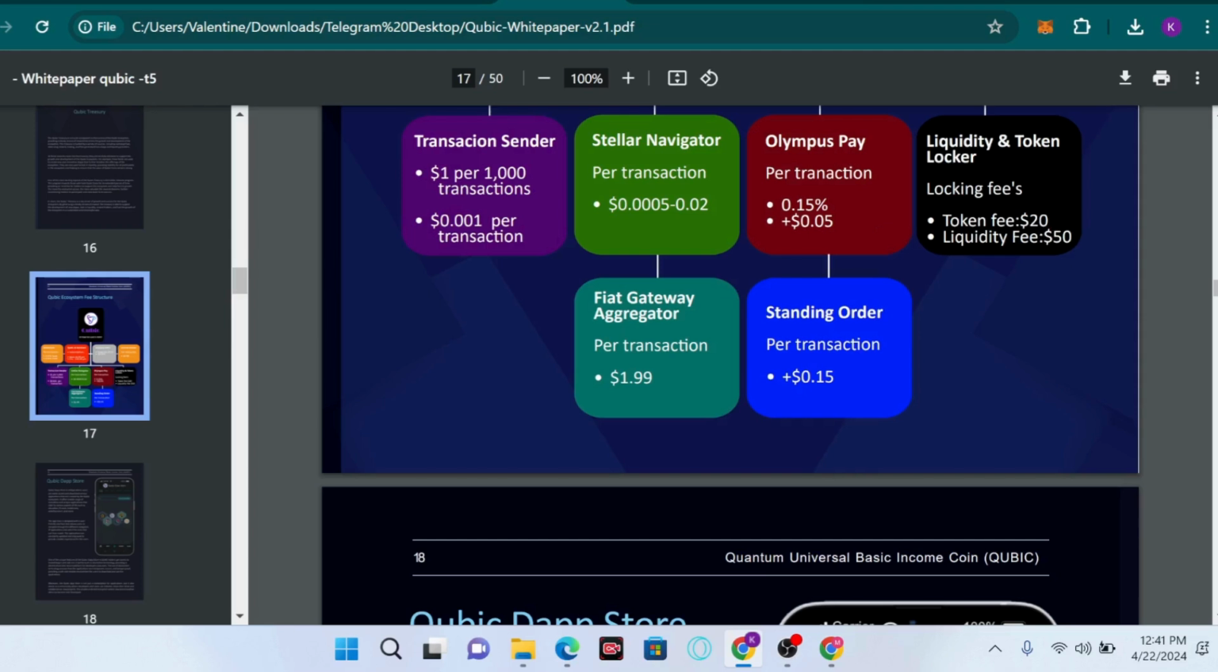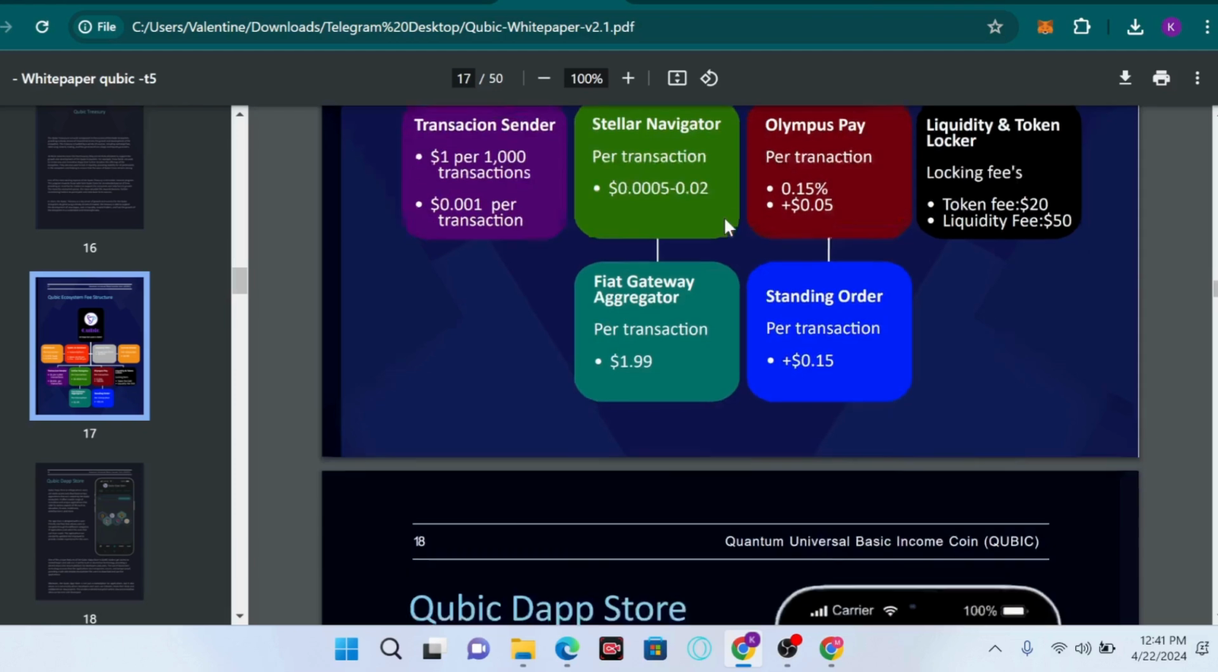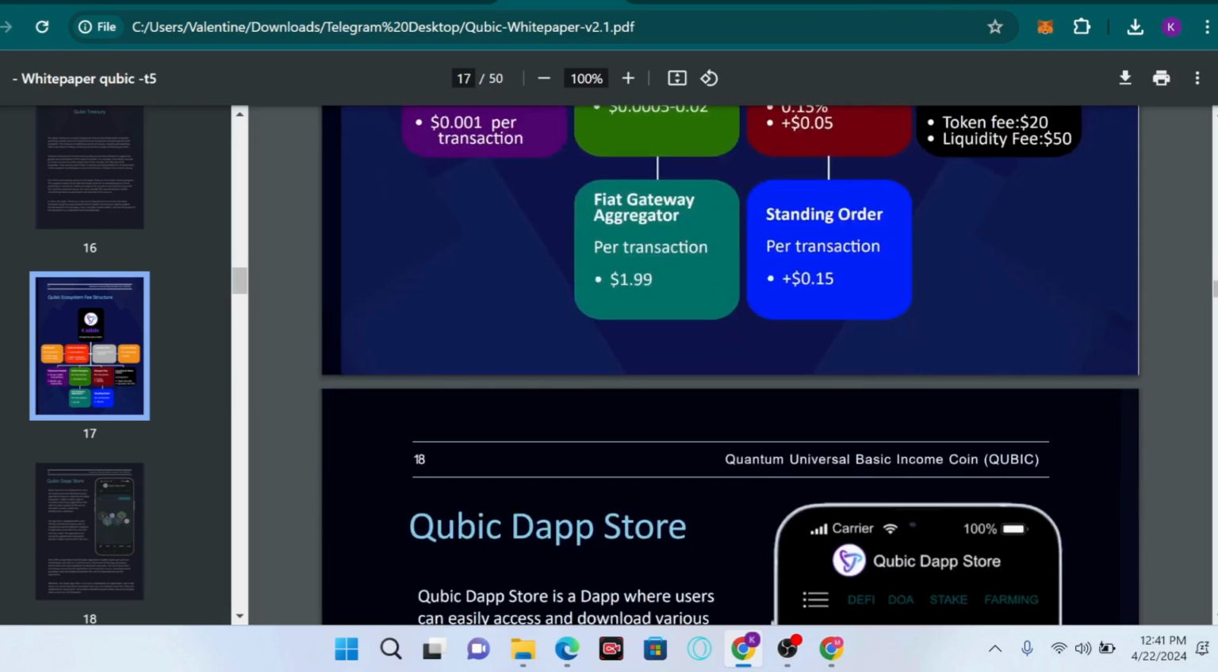And we also have liquidity and token locker. The liquidity and token locker is like a liquidity farming tool where you can provide liquidity to earn some rewards. So we have the locking fee on this platform. The token fee is $20, and we also have the liquidity fee of $50 on this particular platform. So we have the flat gateway aggregator.